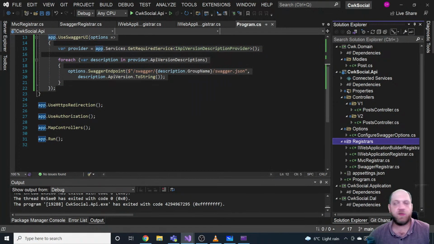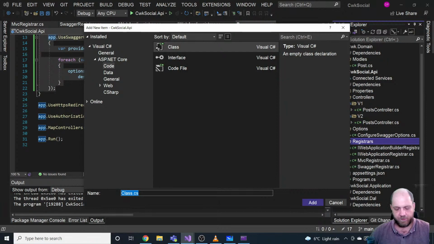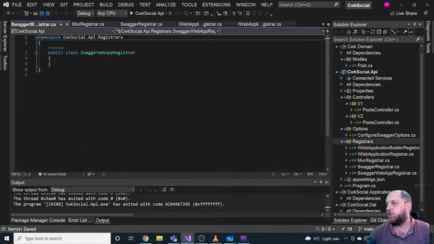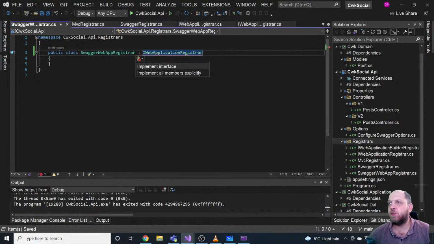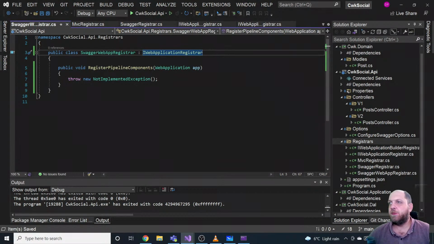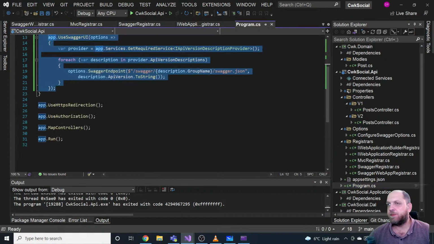We'll have a class, and let's call it Swagger web app register, because, well, we have to name them differently, not have them with the same name. And this one would implement web application register, because here we add the middleware that we need. And just implement the interface.